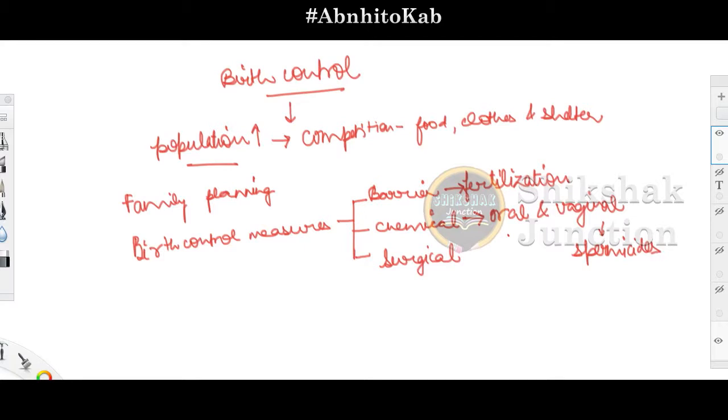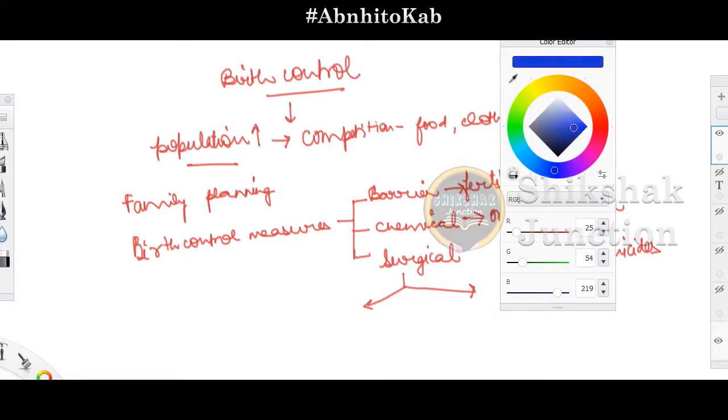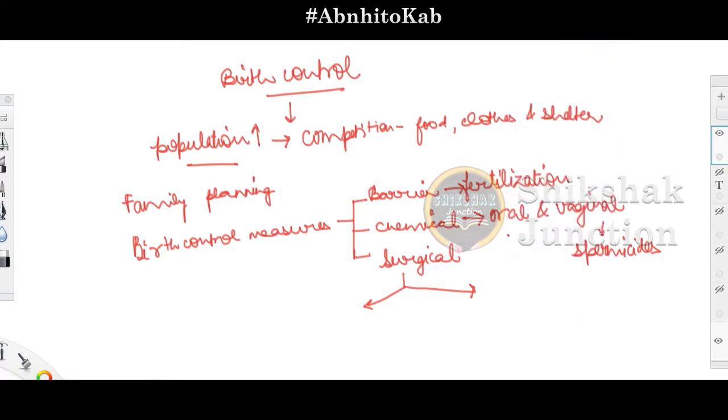What happens in the surgical methods? There are two methods that are employed, separate in the case of males and females. In the case of males, it is termed vasectomy. Okay, the naming goes with the system. Vasectomy: remember what we have studied about the sperm duct or vas deferens, which is present in the case of males.